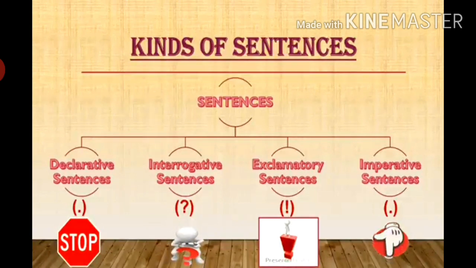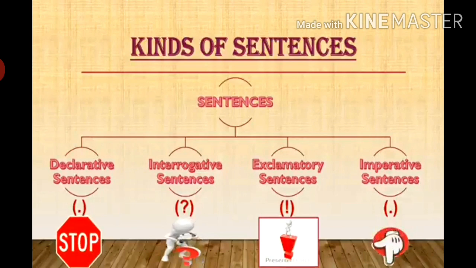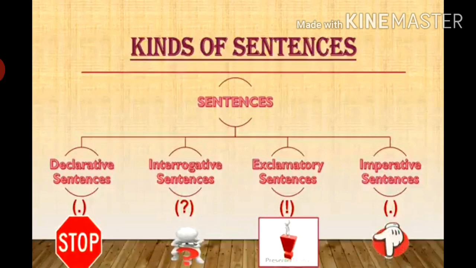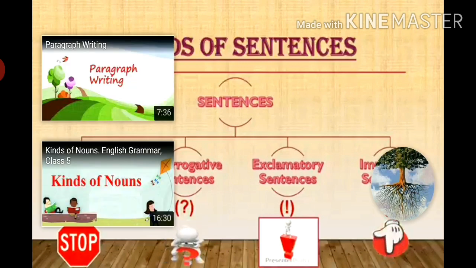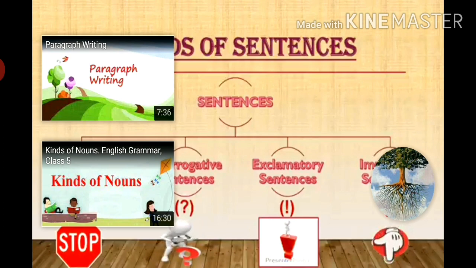They are used to ask questions, and they end with a question mark. Exclamatory sentences are used to exclaim our sudden feelings and emotions, and they end with an exclamation mark. Imperative sentences are used for giving commands, orders, requesting somebody, or to pass on advice. And they also end with a full stop.